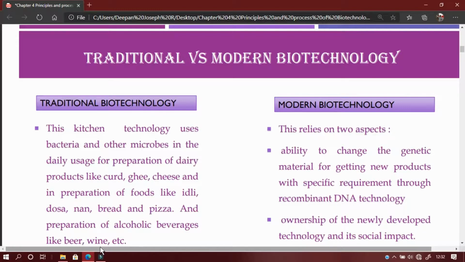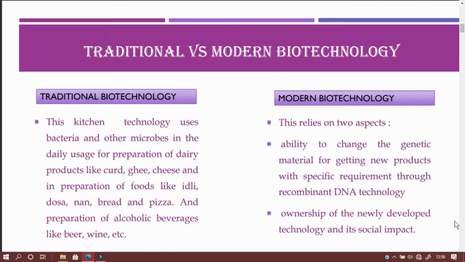Kitchen technology uses bacteria and other microbes in the daily preparation of dairy products like curd, ghee, cheese, and in the preparation of foods like idli, dosa, naan, bread, pizza. And we have been using the fermenting process of microorganisms in the preparation of alcoholic beverages like beer, wine, etc.